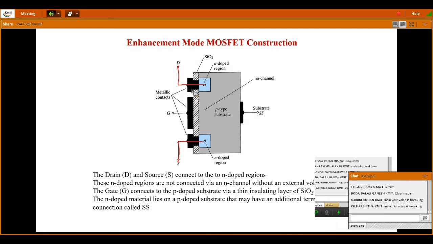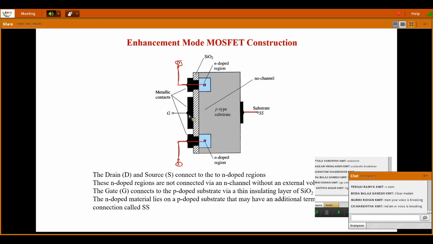This black region is a conducting metallic material, generally aluminum. Some wiring is taken out as the terminals. One is the source, taken from below, and above it is taken as the drain terminal.